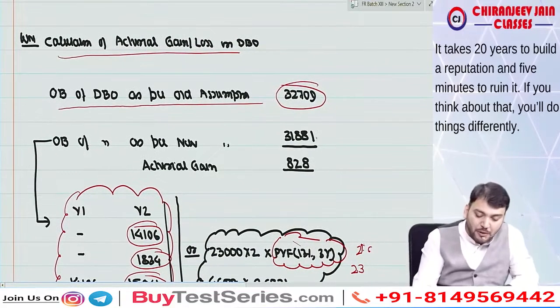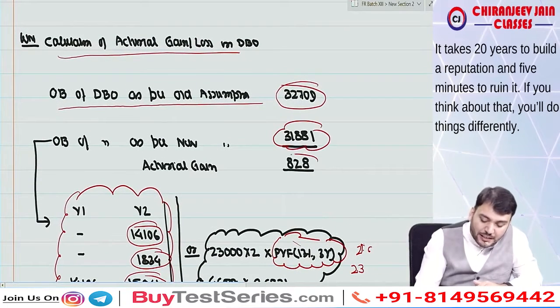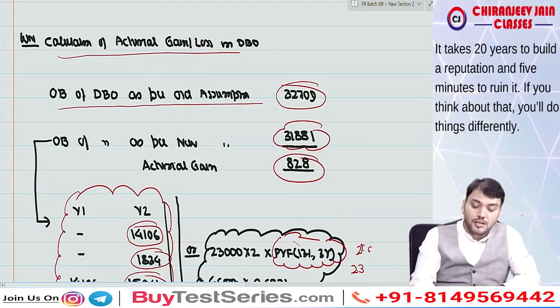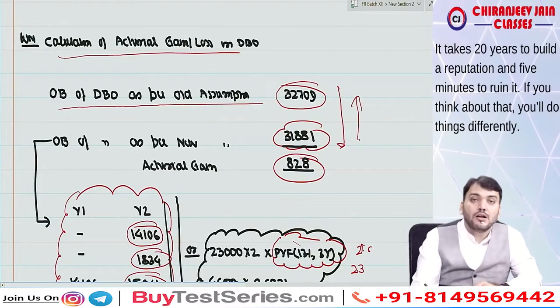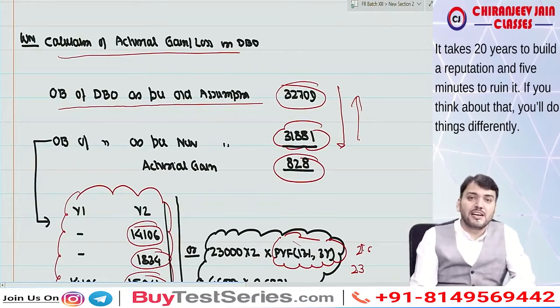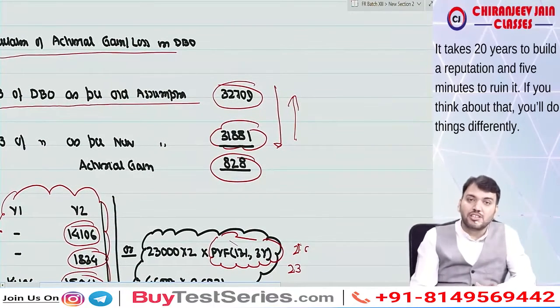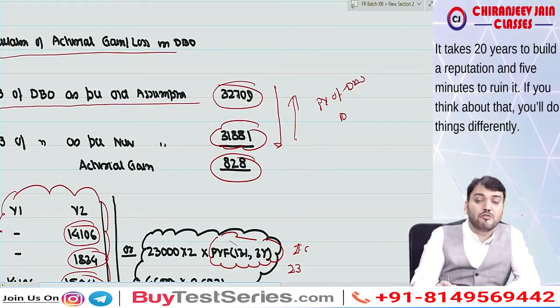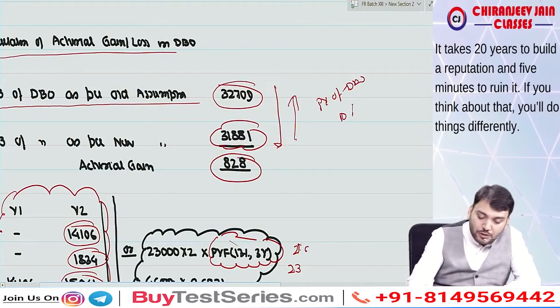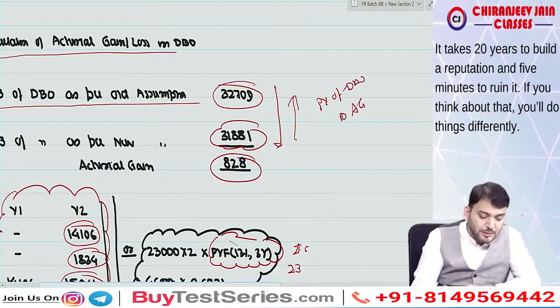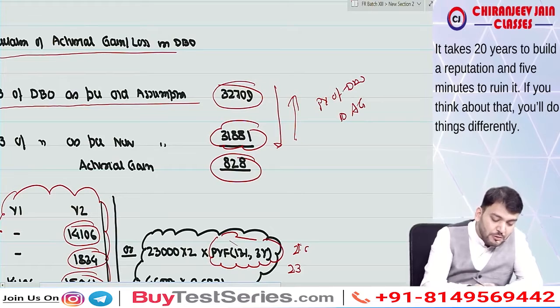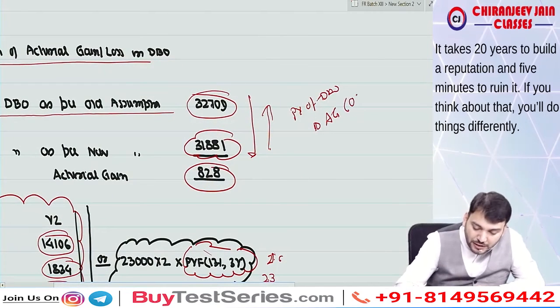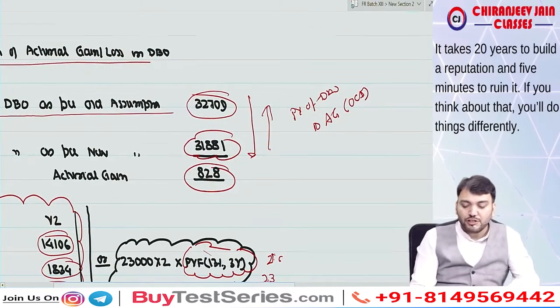So we take this amount 31,881, and the difference will be what? Actuarial gain. If the liability decreases, that is a gain. If the liability increases, that is a loss. So for an actuarial gain, what journal entry will we do? The journal entry is present value of DBO to actuarial gain, which will be transferred to OCI. Understood this point?